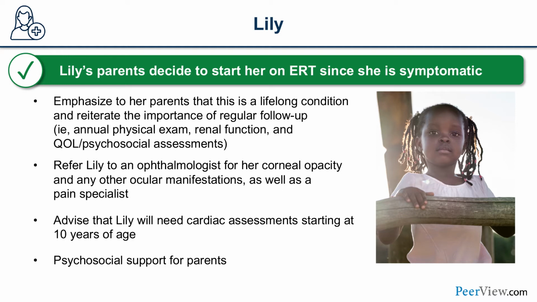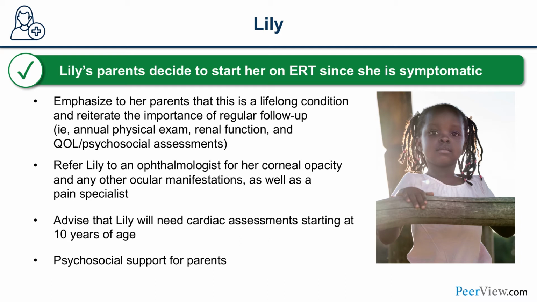Also emphasize to her parents that this is a lifelong condition and reiterate the importance of regular follow-up. And this includes annual physical exams, kidney function testing, cardiovascular, and a lot more that is part and parcel of our scheduled assessments. We can also refer Lily to an eye doctor, not just for her corneal opacity, but there might be some other manifestations of Fabry disease that can affect the eyes.